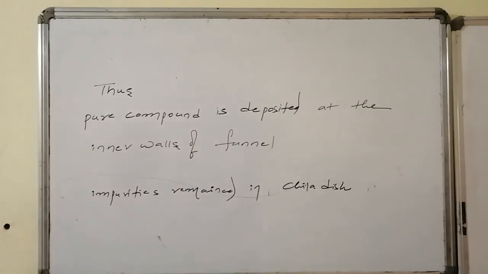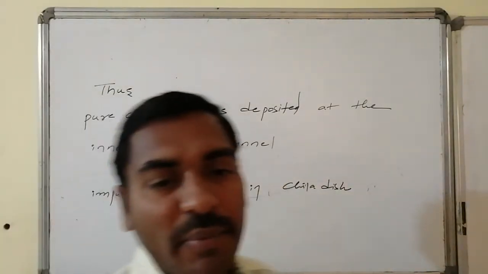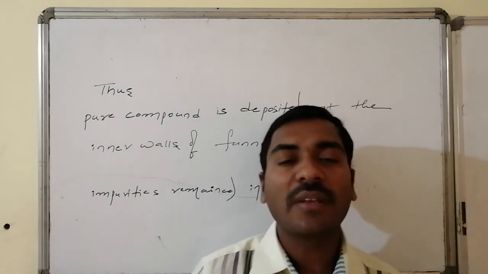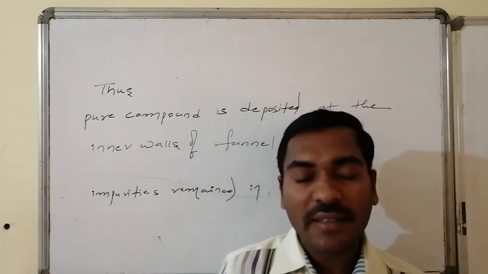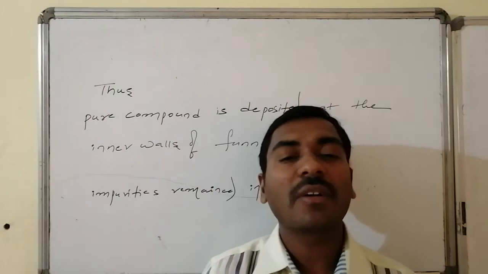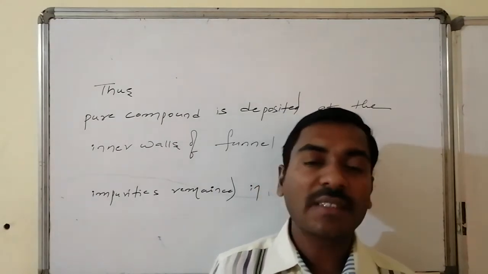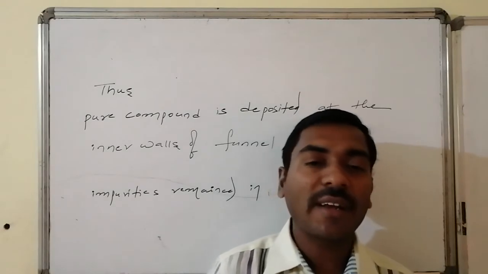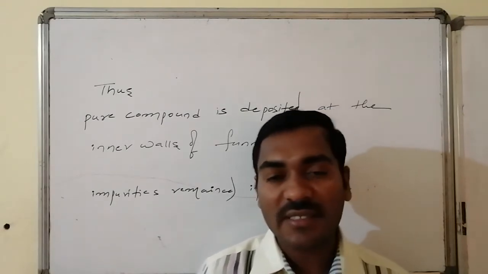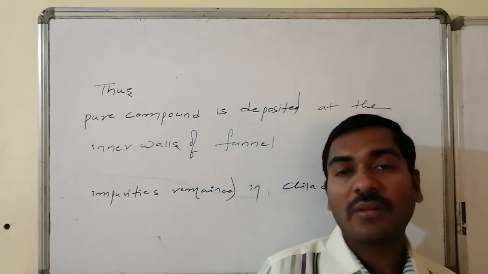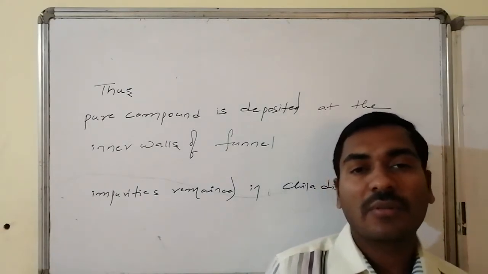Thus under the sublimation process, the pure compound is deposited at the inner walls of the inverted funnel kept over the china dish, and the small quantity of material which has a higher melting point is present in the china dish. Thus these are purified and separated at different locations. So we will be getting almost 100% pure organic compound.